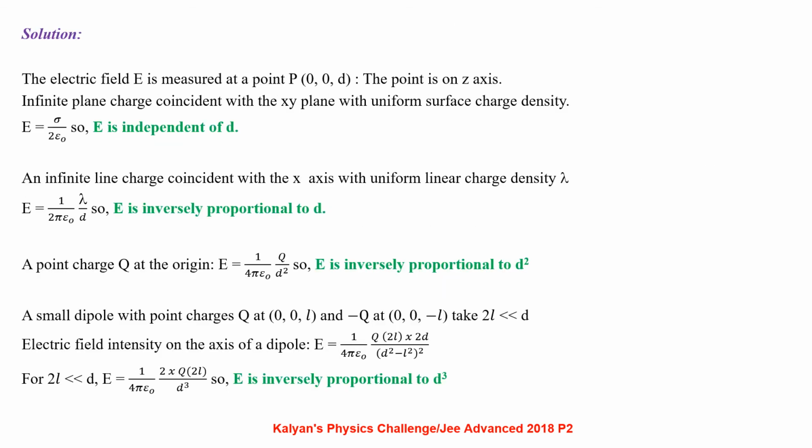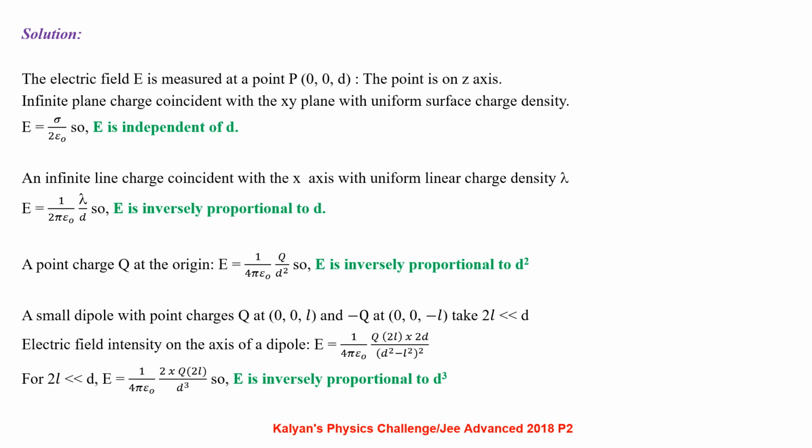The electric field E is measured at point P (0, 0, D). The point is on the z-axis. Infinite plane charge coincident with the xy plane with uniform surface charge density. Electric field intensity is sigma by 2 epsilon naught. So E is independent of D.